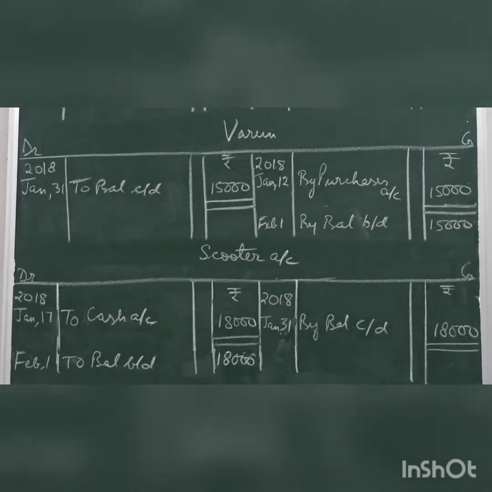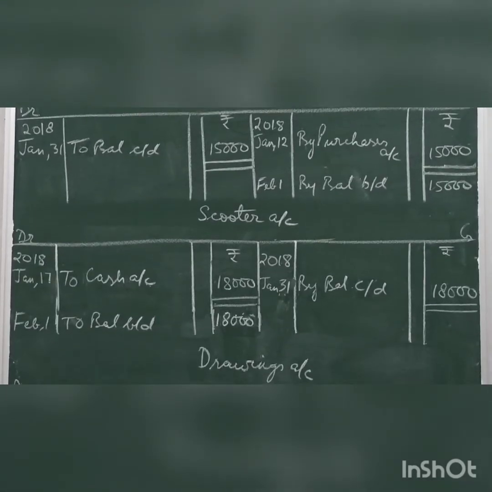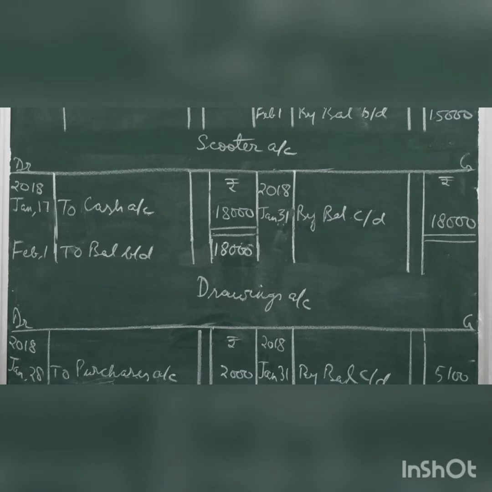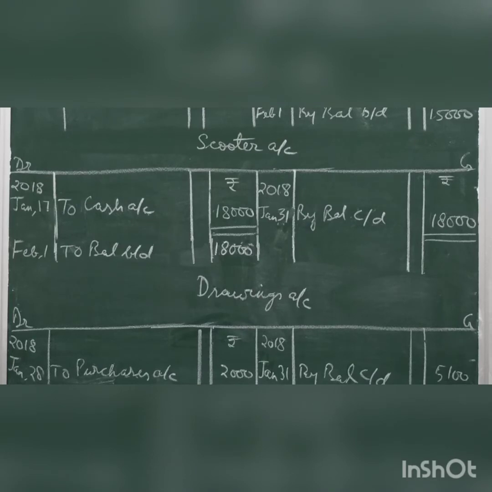Scooter account, asset account. Scooter was purchased, real account, debit what comes in. In the credit we have cash account, cash was paid, so applying the rule, debit what comes in, 17th, to cash account 18,000. Balance account 31st January by balance carried forward will be the closing balance. February 1st it becomes the opening balance, to balance brought down 18,000.